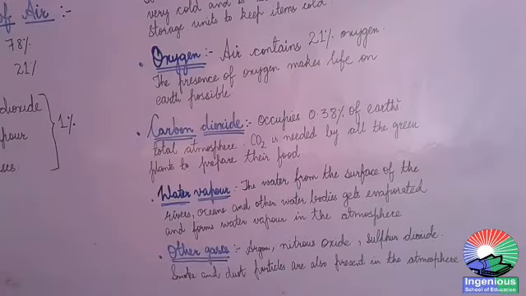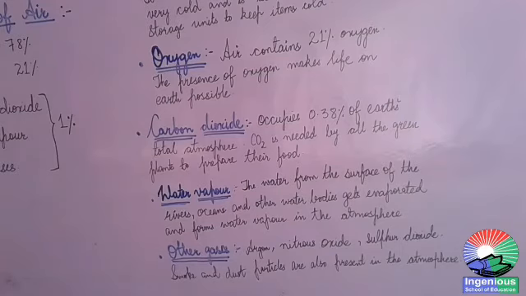Now, the third component of the air that we have to study is carbon dioxide. As I told you, carbon dioxide, water vapor and some other gases all together occupy only 1% of Earth's total atmosphere. Carbon dioxide alone occupies 0.38% of Earth's total atmosphere.